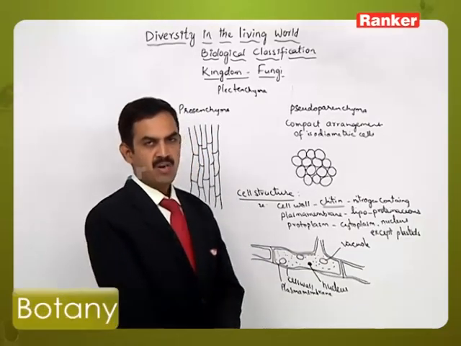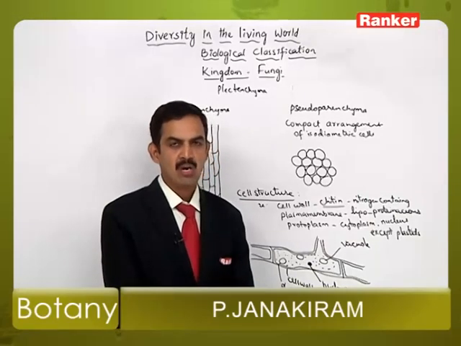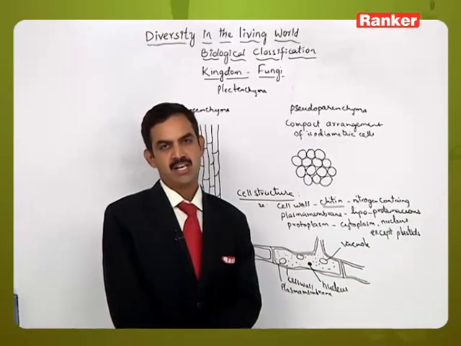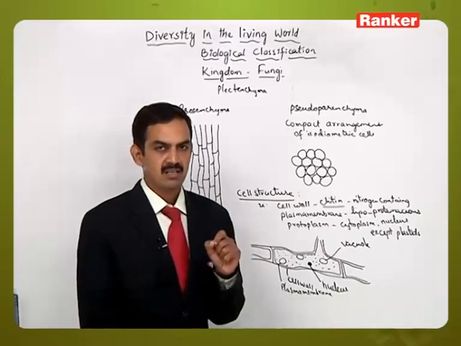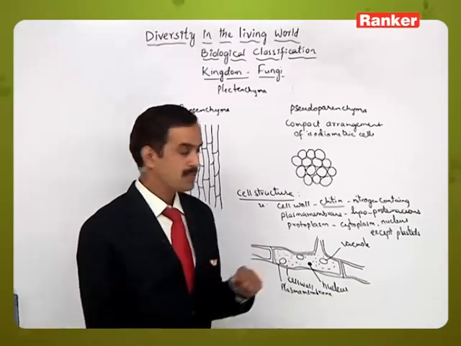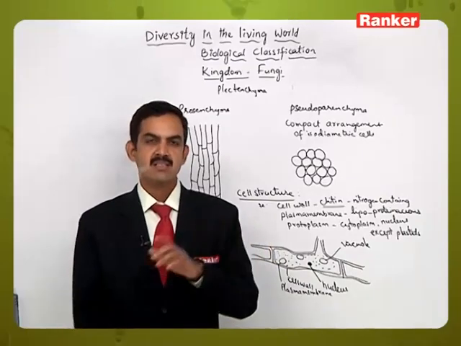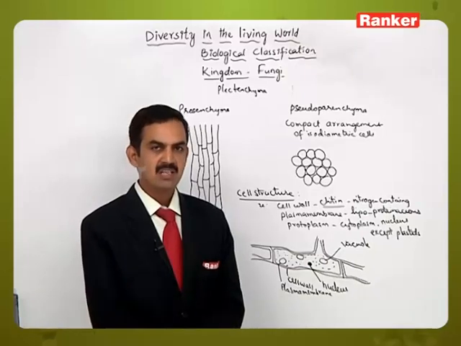So here, the basic difference that we find between the fungus group of organisms and other eukaryotic organisms is that all other eukaryotic organisms contain plastids in the plant groups, not in animal groups, but fungus is a plant group, but it is not having the plastids despite being eukaryotic in its nature.